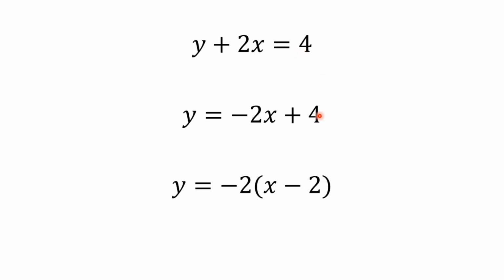I can see that by just seeing how I would get from one to the other. So if I started with this top one and I took away 2x from both sides, I would end up with the second one. And if I started with the second one and then factorized it, I would end up with this bottom equation. So all three of these are actually the same equation. They are giving exactly the same information. They're just written in a different form.